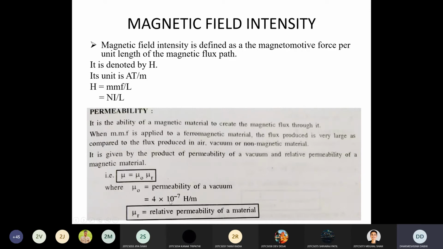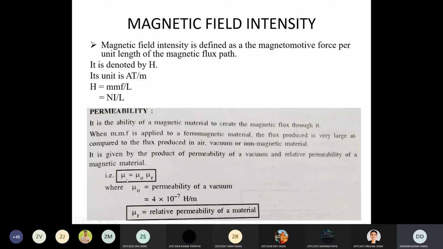You get this value 4 into 10 raised to minus 7 because the relative permeability is 1 in air or vacuum. That is different for different materials. Clear? But for air and vacuum, mu r is 1, same like epsilon r is 1 in the electric circuit. Here mu r is 1 in vacuum and air. But for other, magnetic materials, it is different. So mu r is the relative permeability of the material, and that gives the value of permeability.